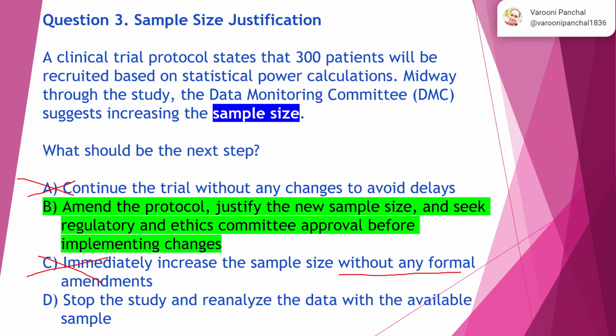Stop the study and reanalyze the data with the available sample. No, you cannot even stop the trial. The reason is you just have to increase the sample size, right? So the correct answer is amend the protocol, justify the new sample size and seek regulatory and ethics committee approval before implementing the changes. So the correct answer is B.